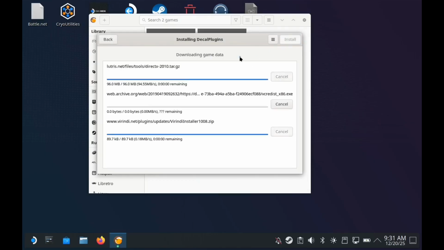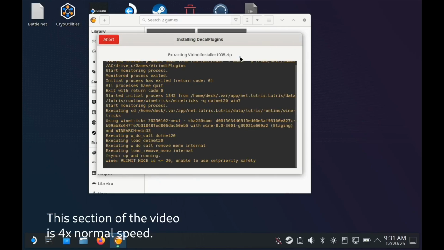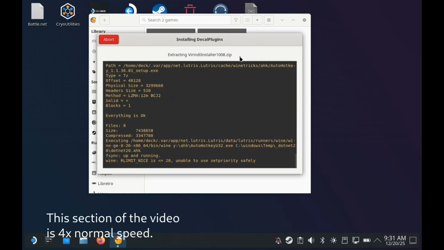This part of the installation process contains the largest number of files that need to be downloaded, installed, and configured by Lutris. On Steam Deck, you can expect it to take approximately 5 minutes or so.